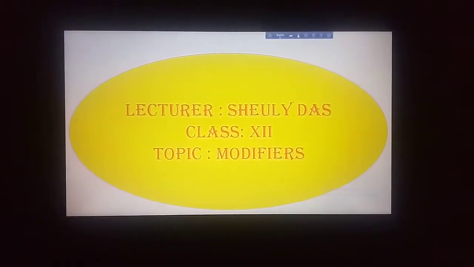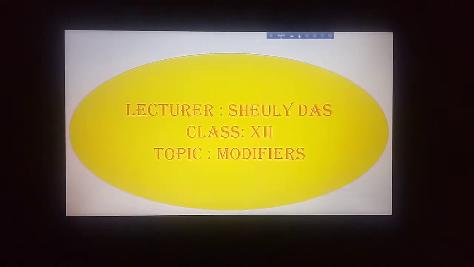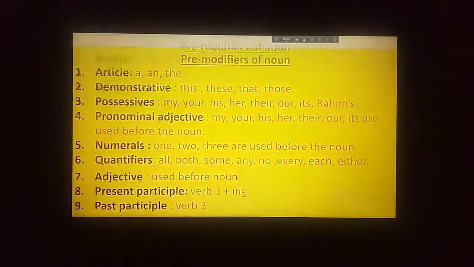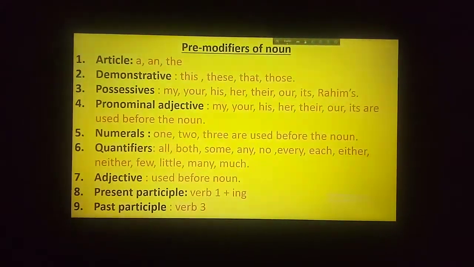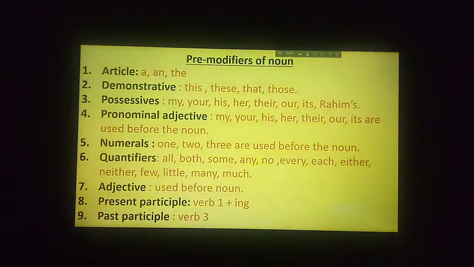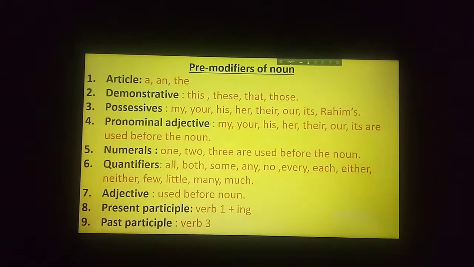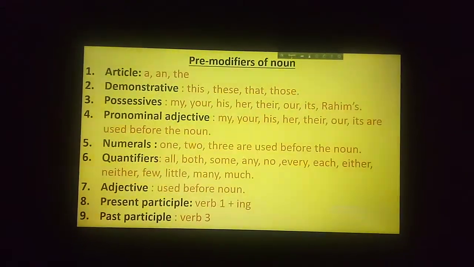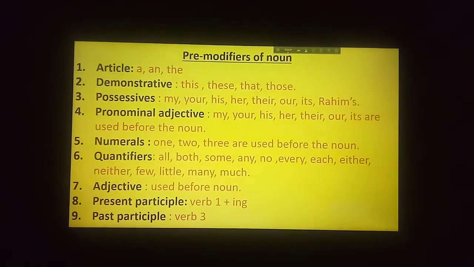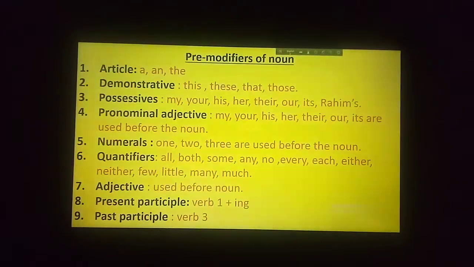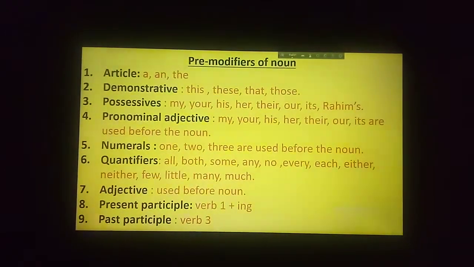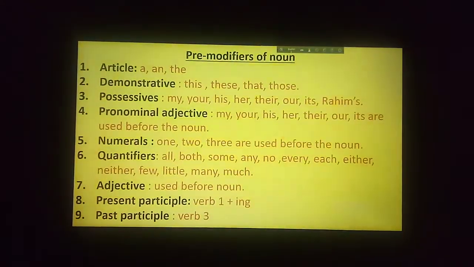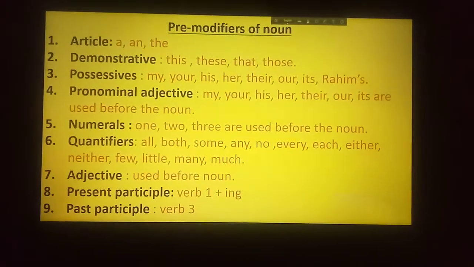Today I will discuss the modifiers. In the previous class I have already discussed some important things about modifiers. Today I will discuss pre-modifiers of noun. Before the noun, what kind of modifiers can we use? Today I will discuss this.